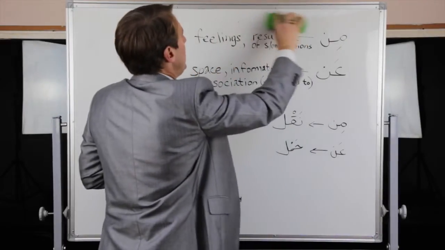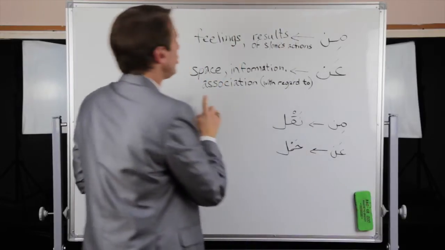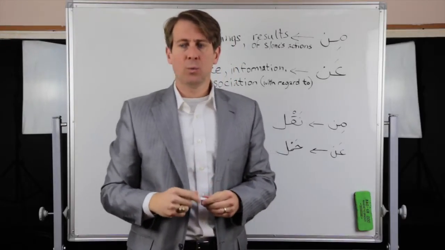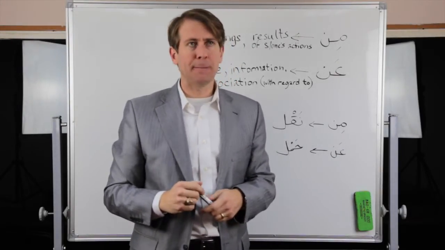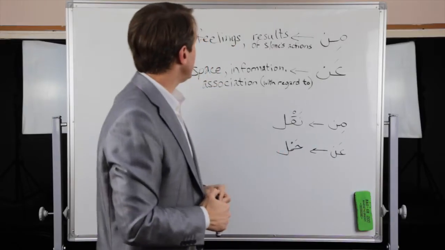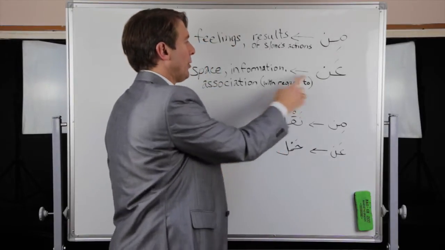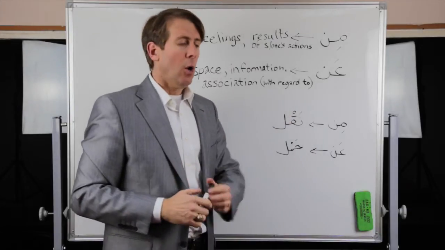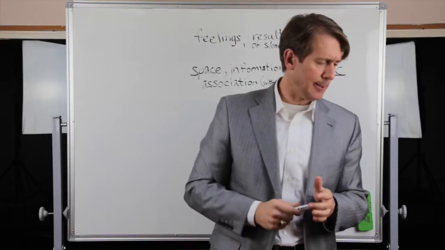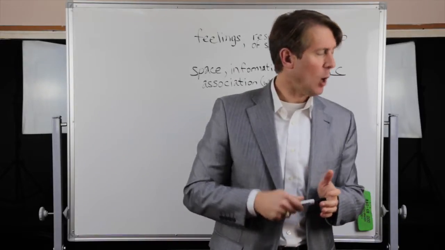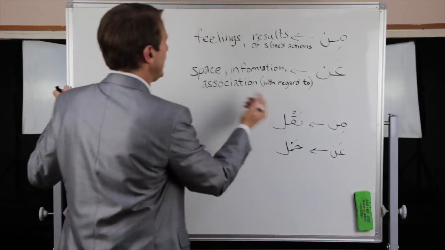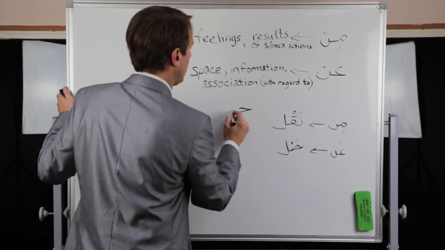All right, so then we go to association, for example, someone might say, حكى عن, هو حكى عني. حكى عني, he said about me, with regards to me, okay? Or, what is another one we'd say? Oh yes, خبى عن, all right? Or خبى عن. So the verb here, خبى, which is more used.